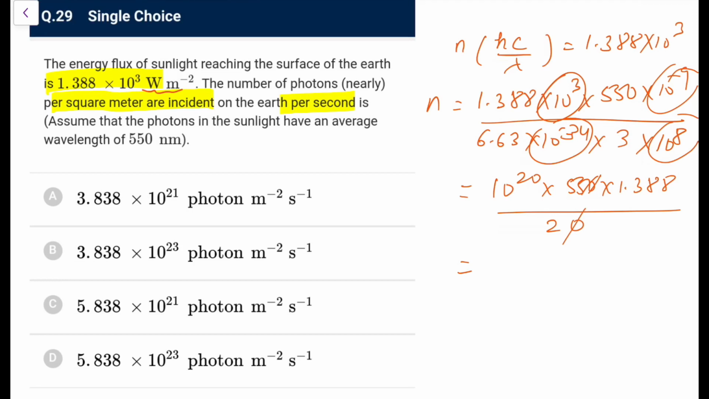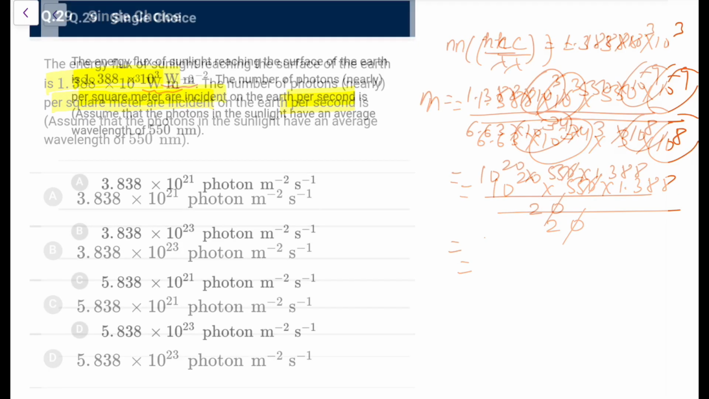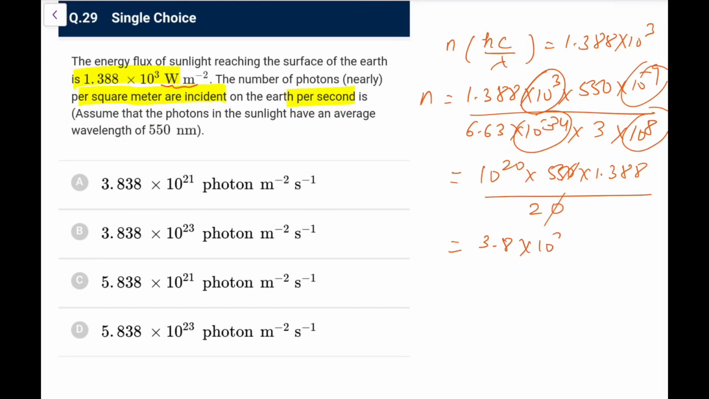What we are left with is 55 by 2 into 1.388. So it is 27.5 into 1.388. Let me do the calculation. It comes out as 3.8 into 10 to the power 21 approximately. That is going to be the answer. So looking at it, it would be option A.